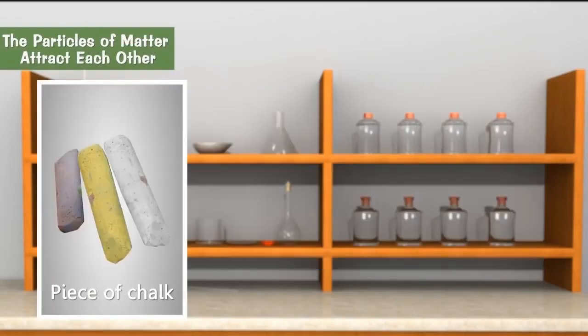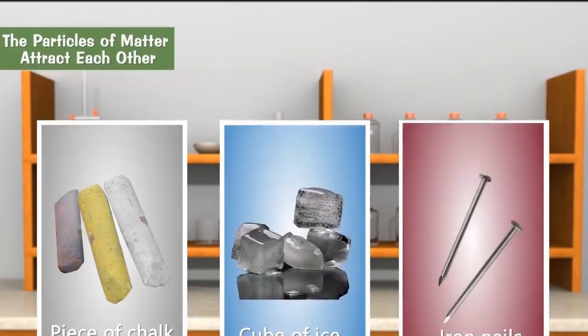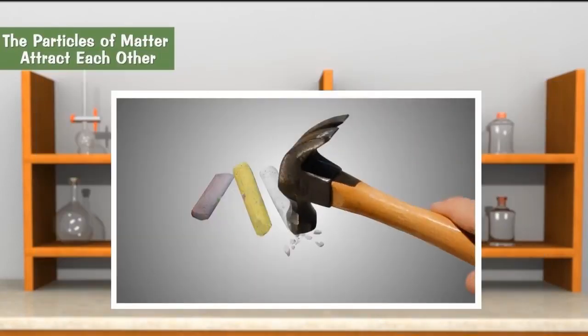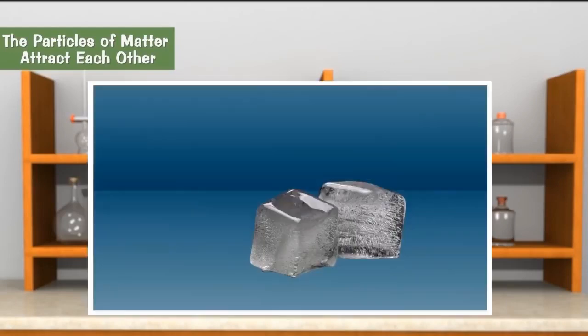If we take a piece of chalk, a cube of ice, and an iron nail and beat them with a hammer, we will find that it is very easy to break the piece of chalk into smaller particles.